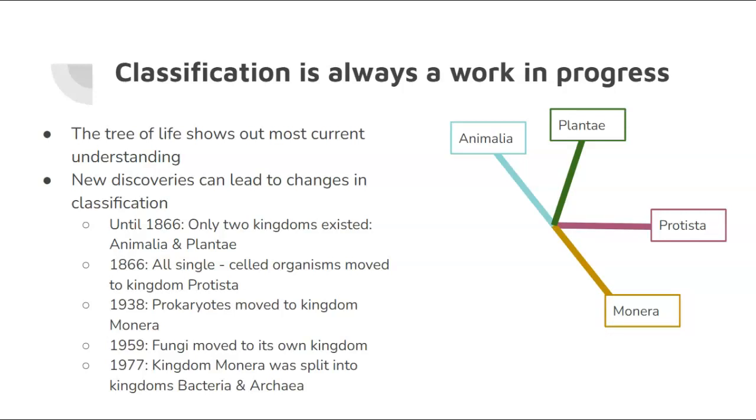So now we have four kingdoms, and then about 20 years after that, we recognized fungi as its own kingdom, and so we made a new branch off of the tree of life. Now we have 5 branches, and we're feeling pretty good about this. It's sort of covering all of our bases, but oh wait, actually, Monera is kind of like a super group. We don't like that. We would like to classify them a little bit more specifically, and so Kingdom Monera was split in 1977 into two separate kingdoms,